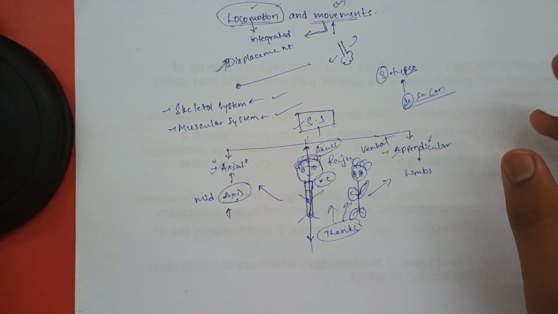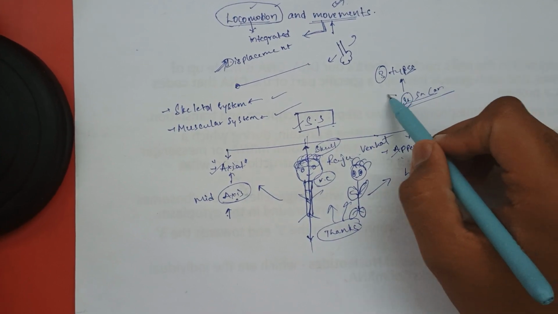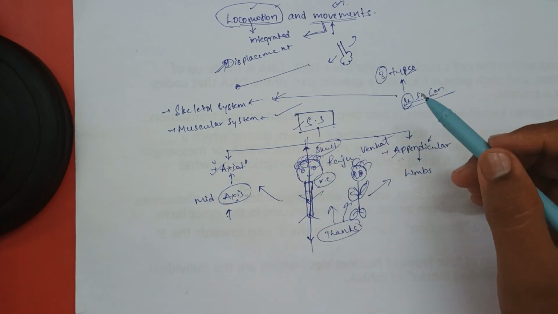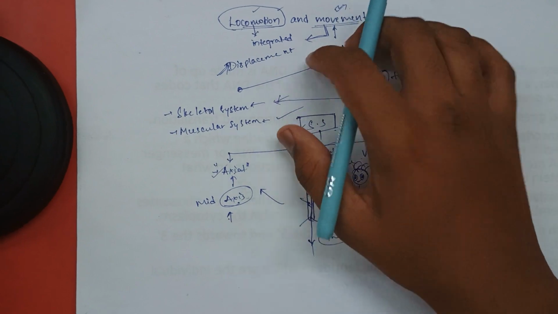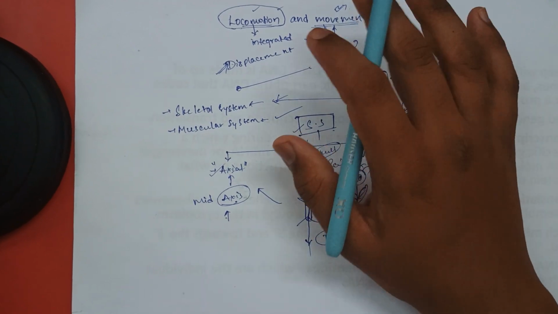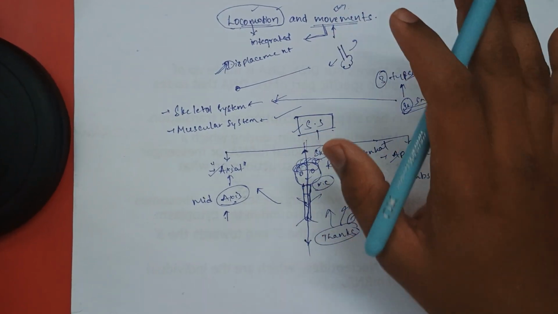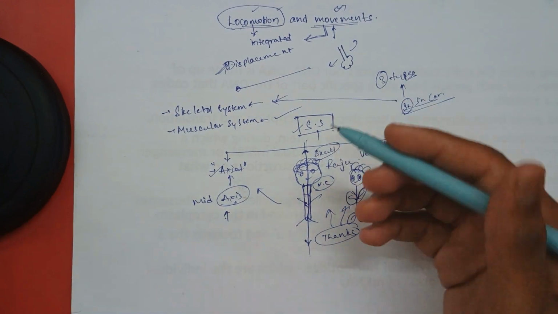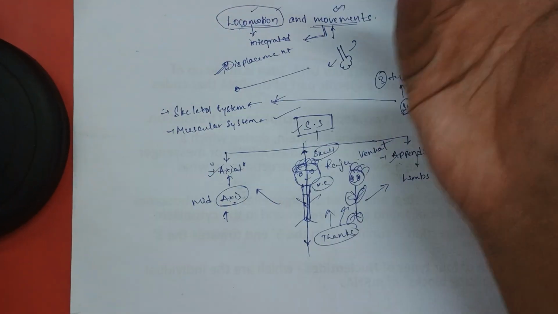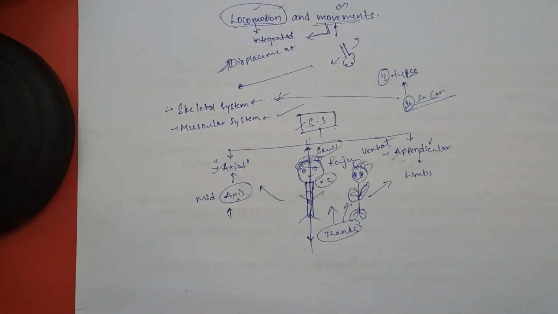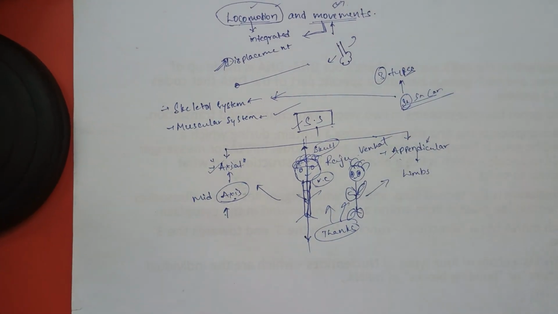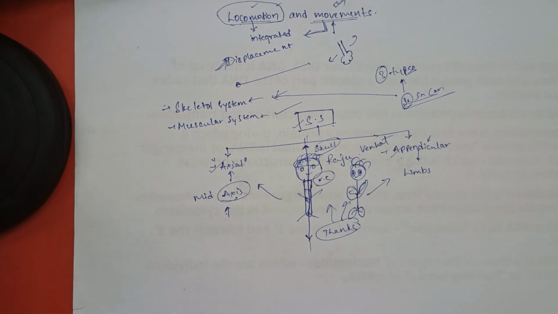Why is the name put as skeletal muscles? These muscles are attached to the skeletal system, and they help in locomotion and movement. They help in movement, so that is why they are attached to the skeletal system and called skeletal muscles.